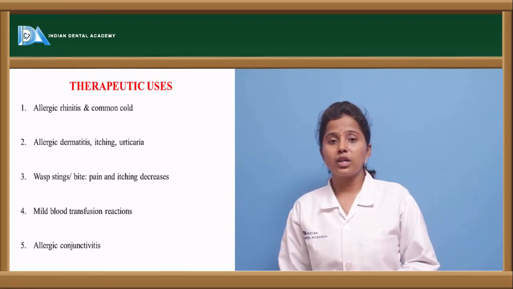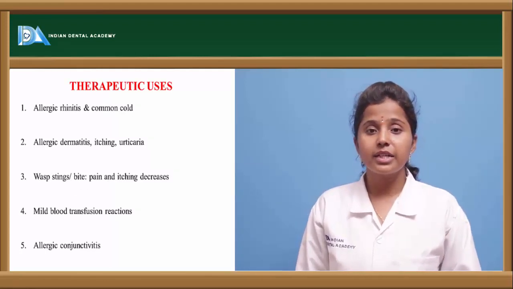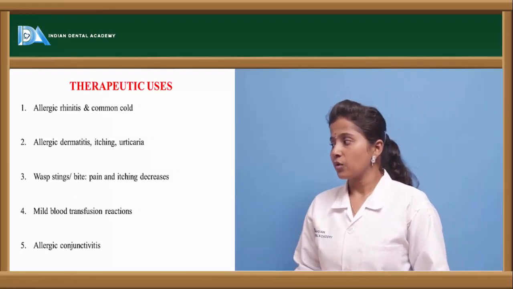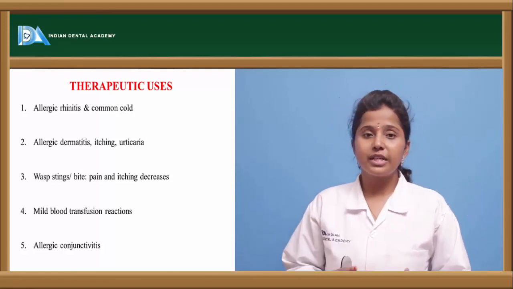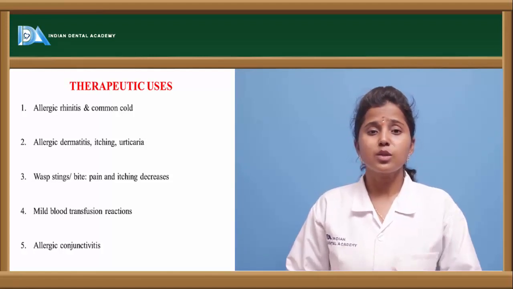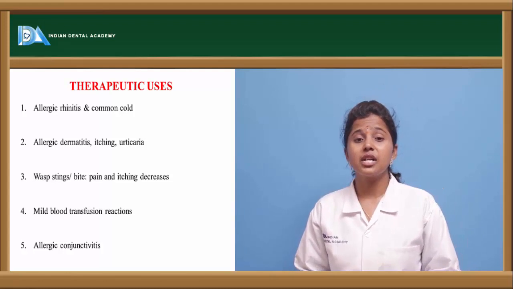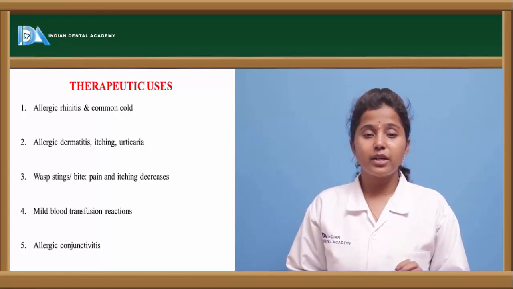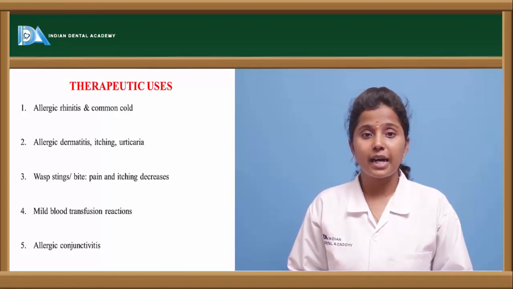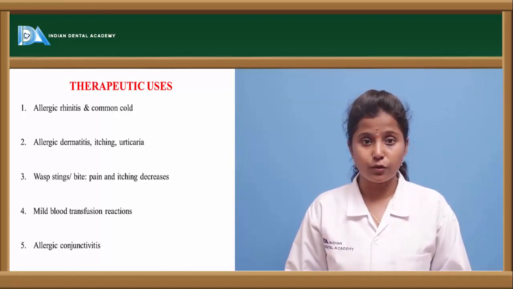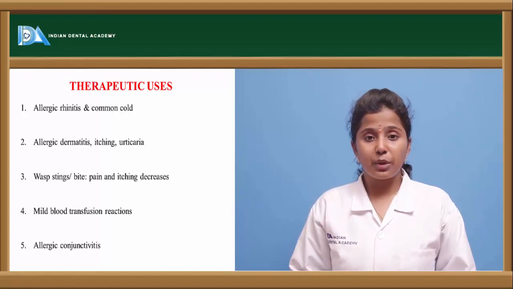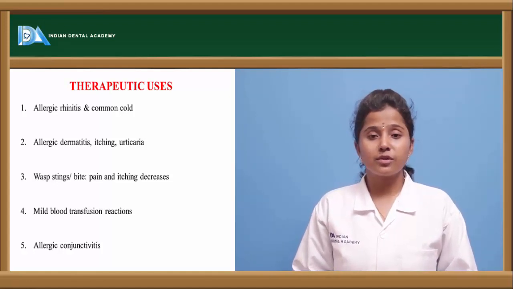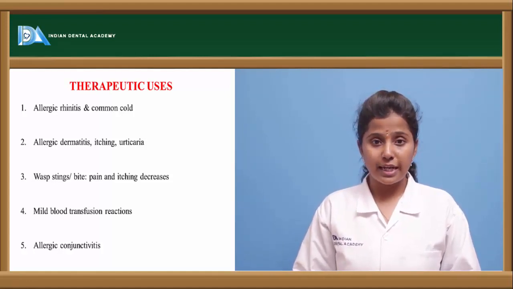Therapeutic uses. What are the therapeutic uses of these H1 receptor antagonists? So the first one is allergic rhinitis or allergic conjunctivitis. Conjunctivitis is a disease related to the eye, where it causes inflammation or redness in the eye, and it causes watery eyes also. So allergic conjunctivitis is the conjunctivitis which is caused by allergens or allergic reactions.